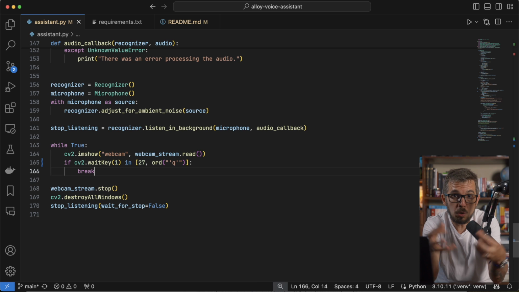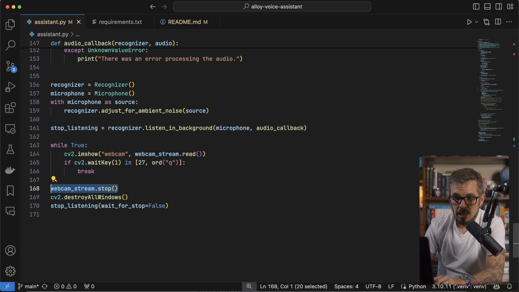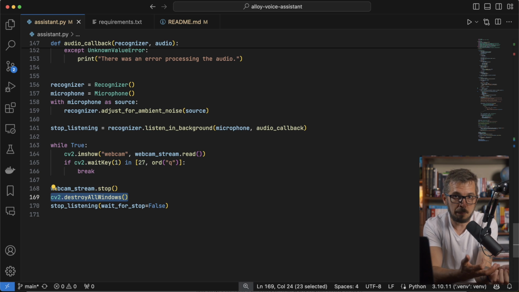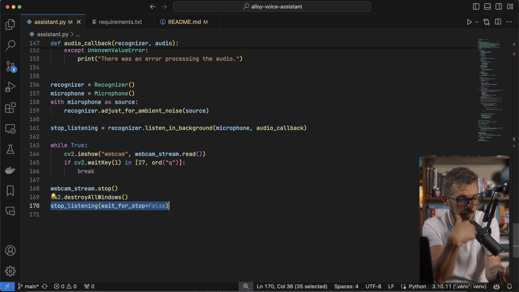When you do that, I'm going to stop the thread that's capturing images, destroy all open windows that were created by OpenCV, and stop listening.